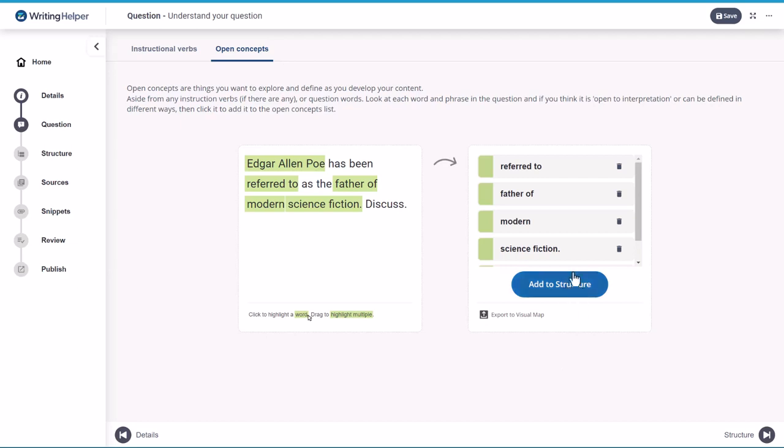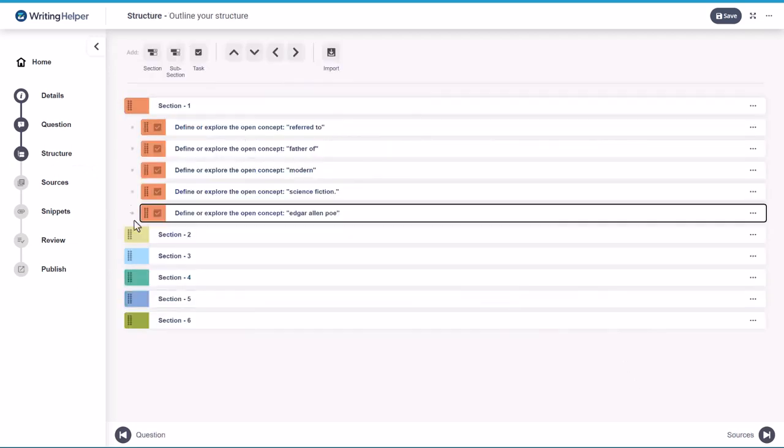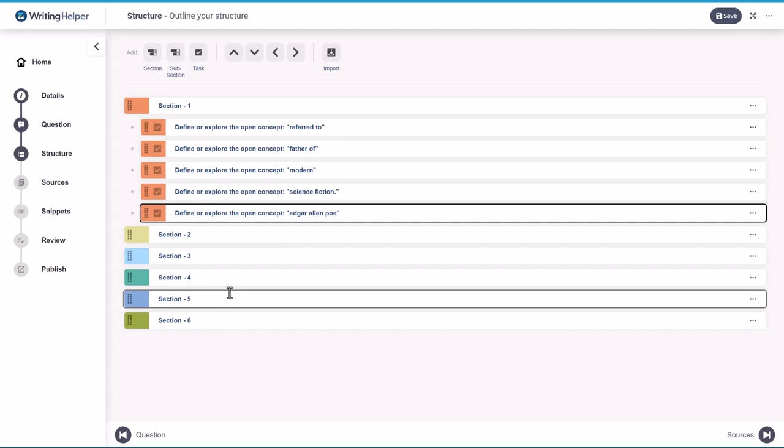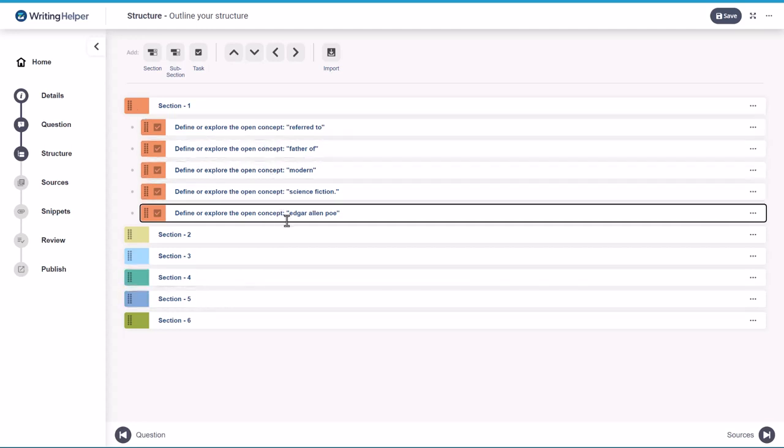When you click Add to Structure, these open concepts are taken and moved into the next stage in the Writing Helper process. So I'm going to click Add to Structure, and you can see here we have our 6-section empty structure, section 1, section 2, through to section 6. I'll talk more about the structure stage in another video, but you can also see here that 5 tasks have been added to your structure, each of which refers to one of your open concepts, saying define or explore the open concept of, referred to, father of, and so on.